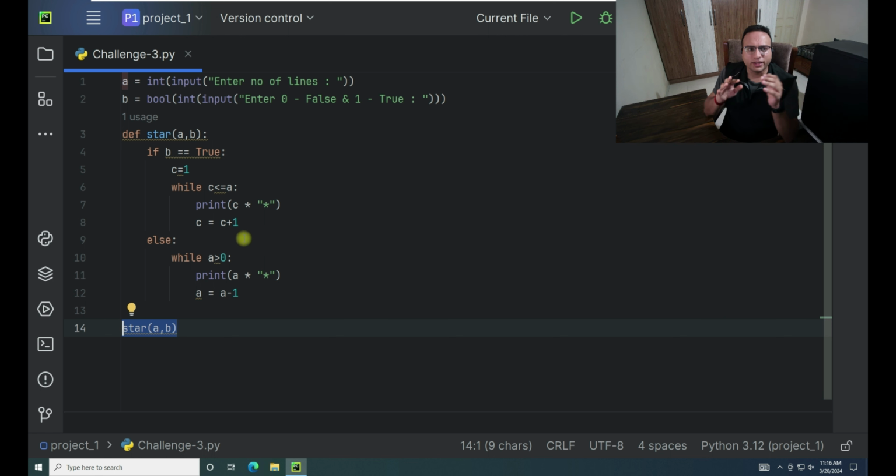Don't worry about it. This is simple. These are all the concepts which we have already discussed. We have learned them in our previous lecture itself. If you have not attended all the previous lectures, go through them first and then go for this challenge. It's a bit easy for you.